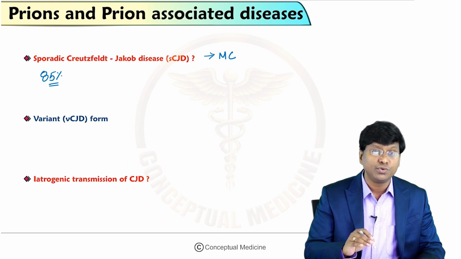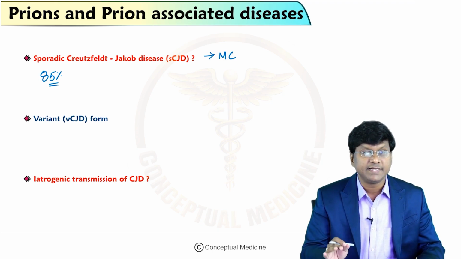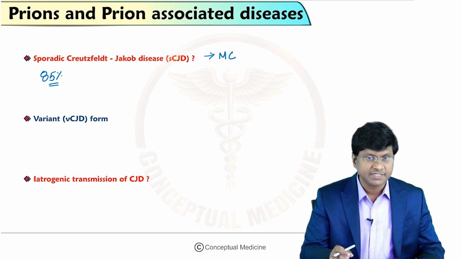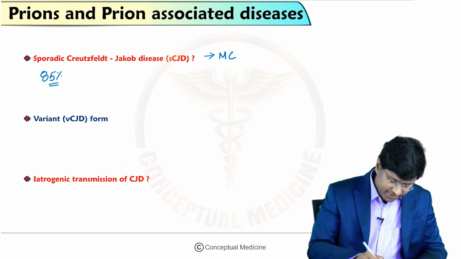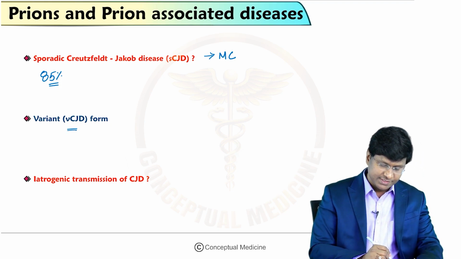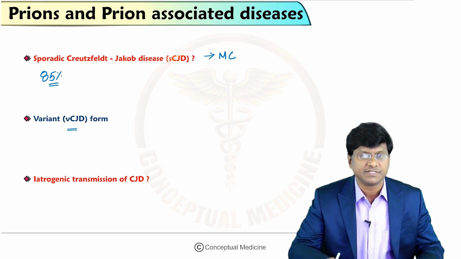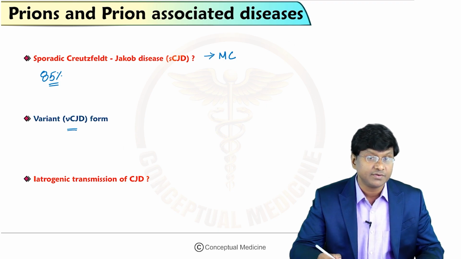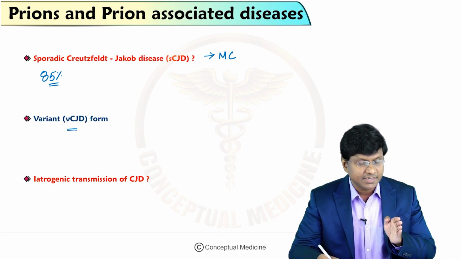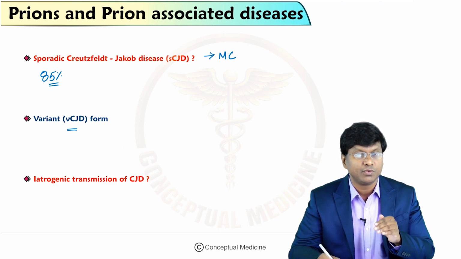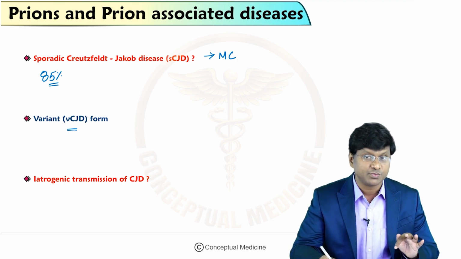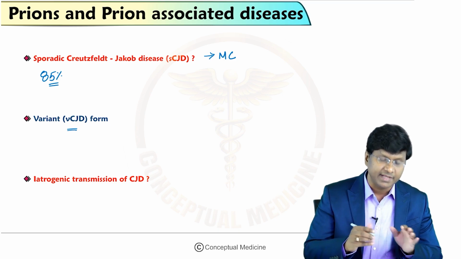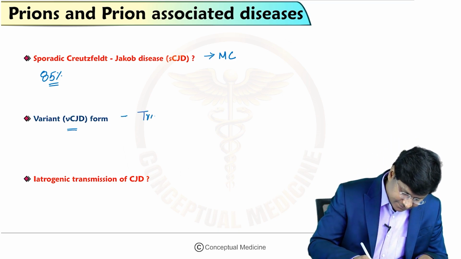And it has no known cause, right? What exactly the cause is is not known. It is idiopathic, and it is the most common form of Creutzfeldt-Jakob disease, and also the most common form of human prion diseases. And we have another form of prion disease, that is variant Creutzfeldt-Jakob disease. The transmissible prion disease is described only for Kuru and Creutzfeldt-Jakob disease, right? The variant form is a transmissible prion disease.